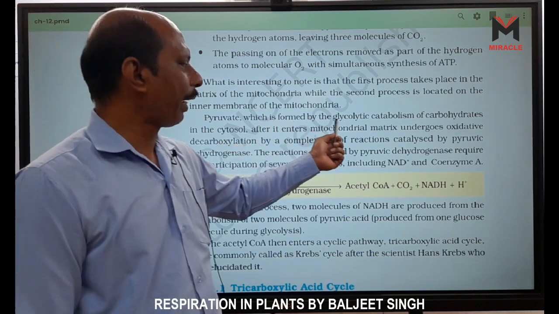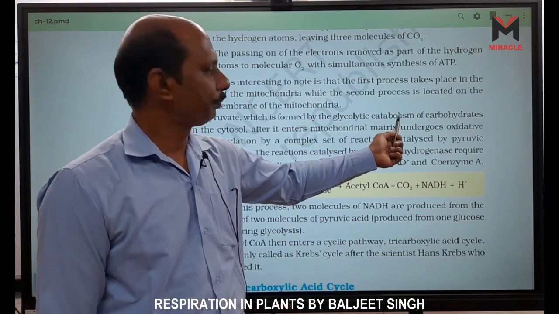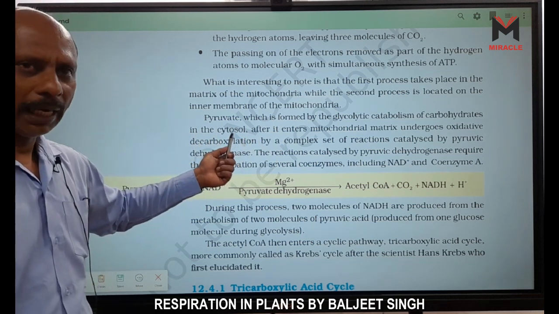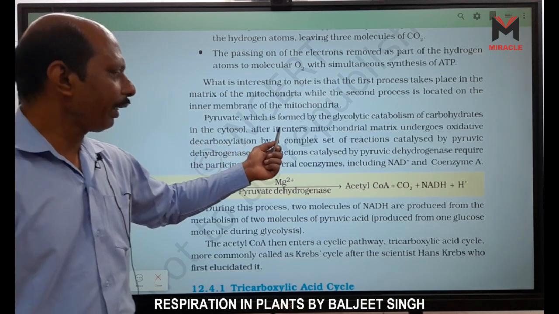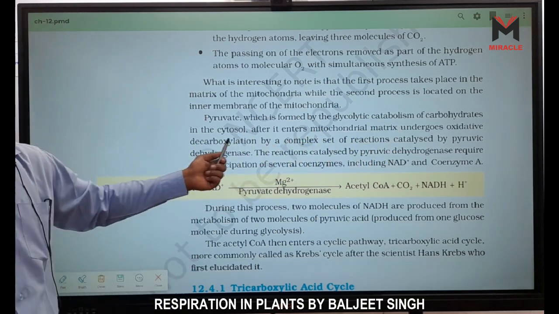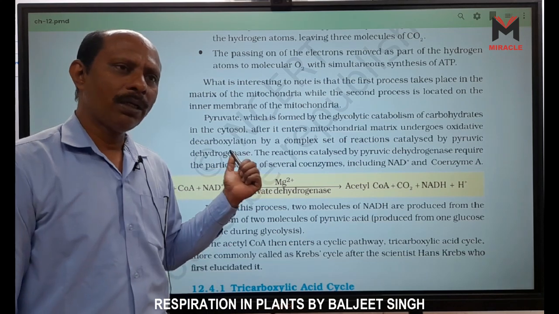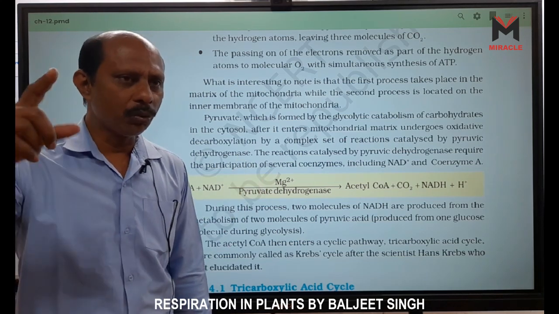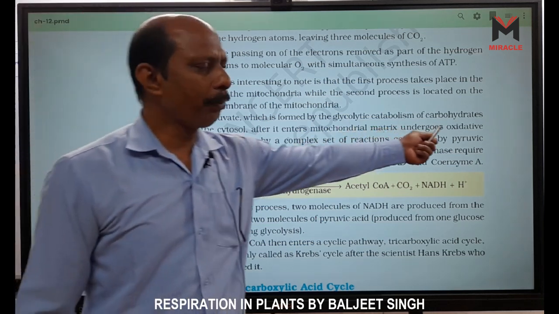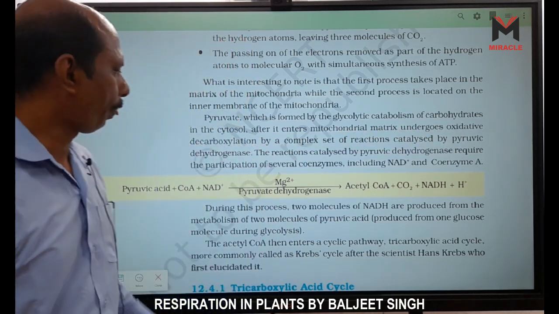Pyruvate, which is formed by glycolytic catabolism of carbohydrate in the cytosol, that is the cytoplasm, after it enters the mitochondrial matrix, undergoes oxidative decarboxylation. Why do we call it decarboxylation? Because CO2 is released, right? So we call it decarboxylation. Oxidative means oxygen is used, right?